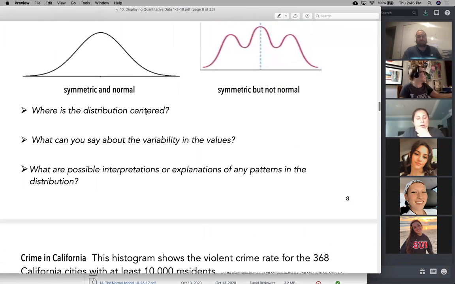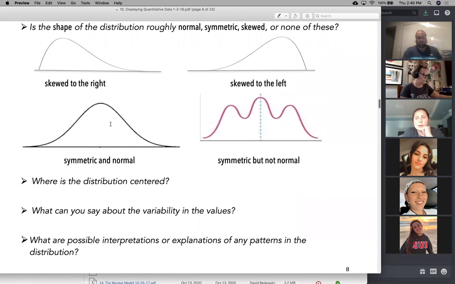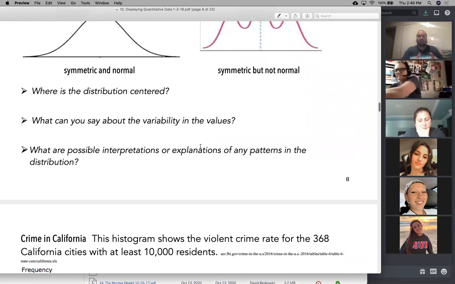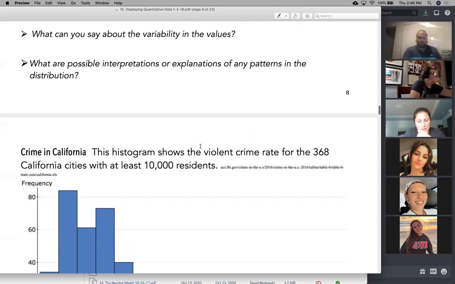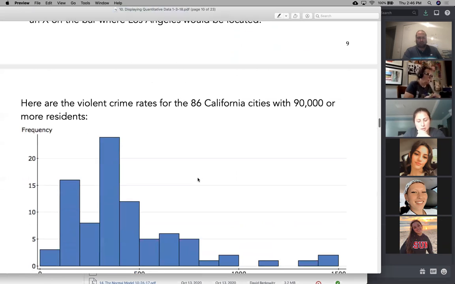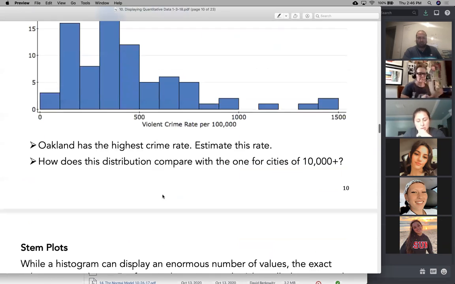We care about where the center of the data is. So the center is easy to figure out when it's symmetric, but not necessarily easy to figure out when it's skewed. So that comes into the next chapter on mean and median. Variability, how spread out the data is. Well, we have numbers for that too, the standard deviation or the mean absolute deviation or the interquartile range. So we have numerical values for those as well. This is certainly skewed to the right. This is still skewed to the right.